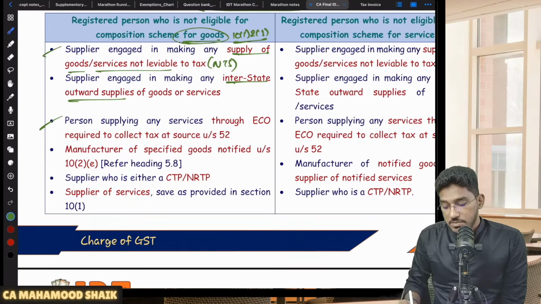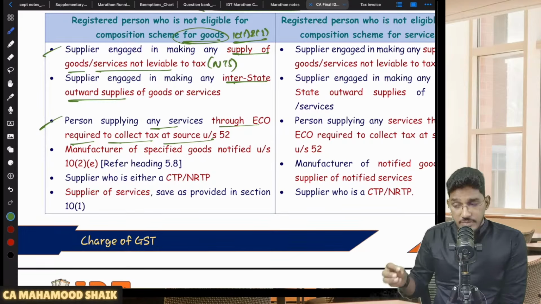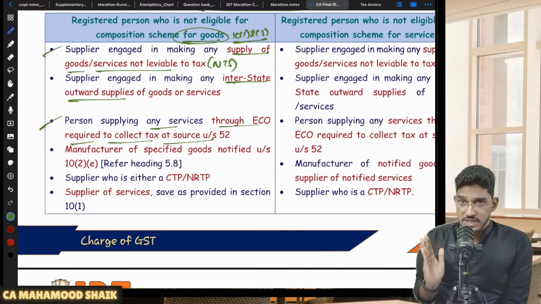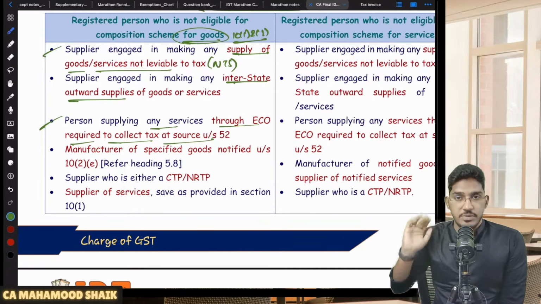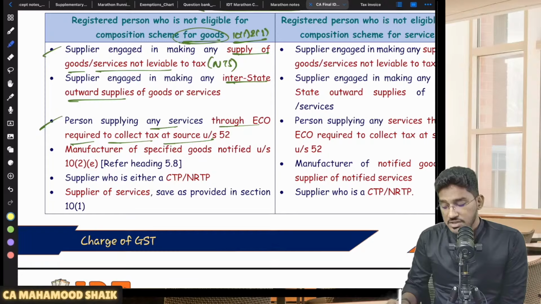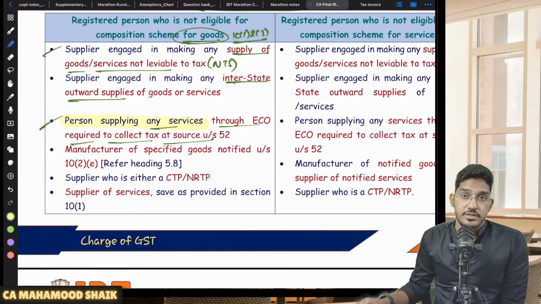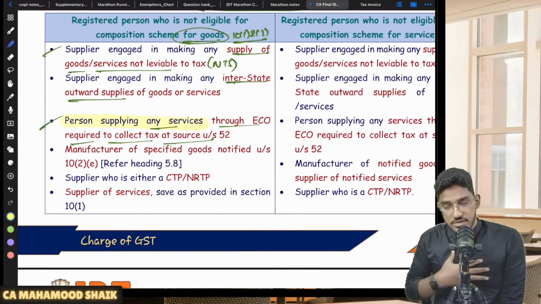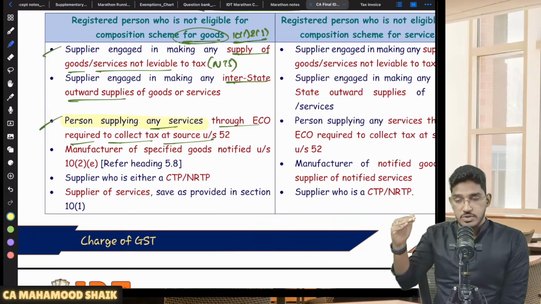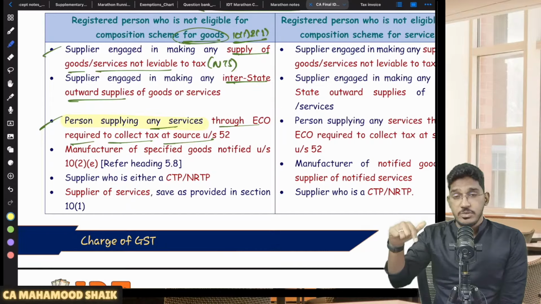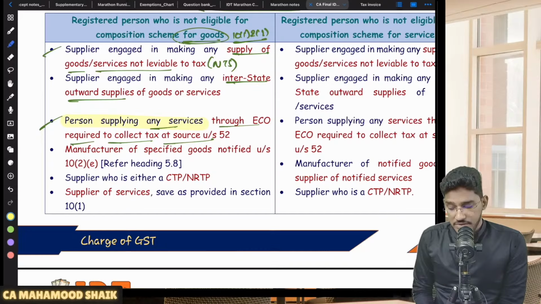One more restriction. A person supplying any services through an e-commerce operator required to collect TCS under section 52. In case you are such a person, making supply of services through an e-commerce operator who is required to collect TCS under section 52, then also you become ineligible. But if you pay close attention here, the restriction is only on providing services through an e-commerce operator. That means if you are making supply of goods through an e-commerce operator, you still become eligible for composition levy. In case you are making supply of services through an e-commerce operator who is required to collect TCS under section 52, then you will not be eligible for composition levy.